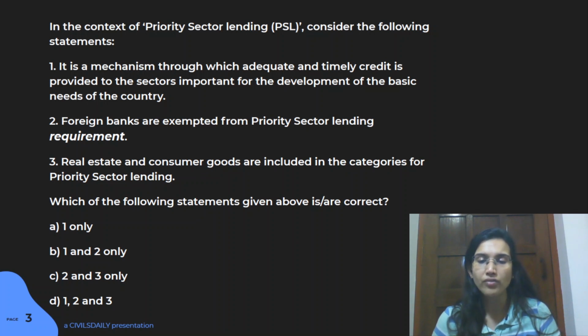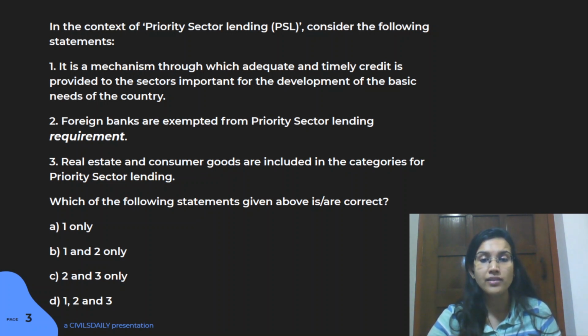Now, if you've gone through the basic features or basic guidelines with respect to PSL, there's a paper on the website of RBI. You can go through that. That's a very nice paper. It details how this particular scheme works, so you'll get in-depth detail about it. So this statement is in fact wrong, because priority sector lending is not just limited to your public sector banks.